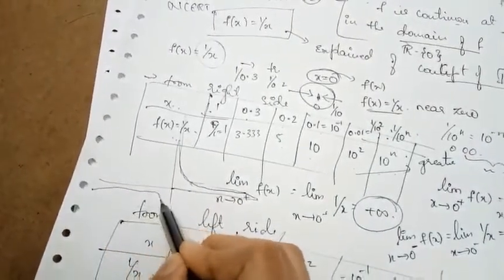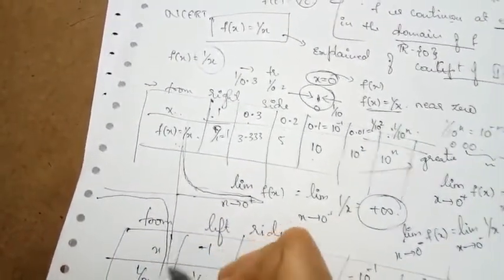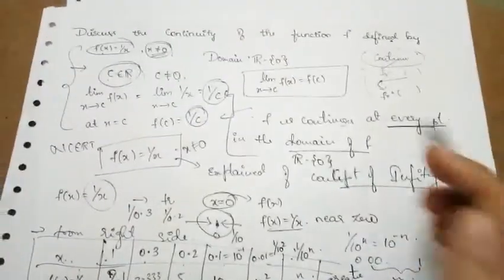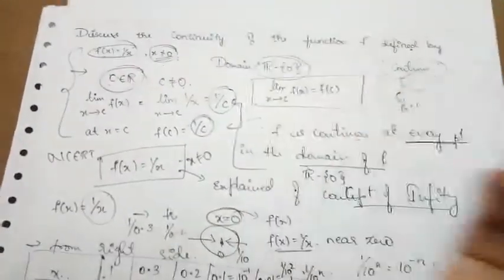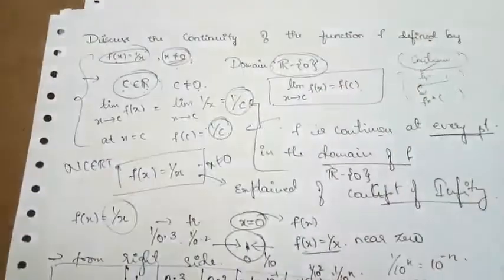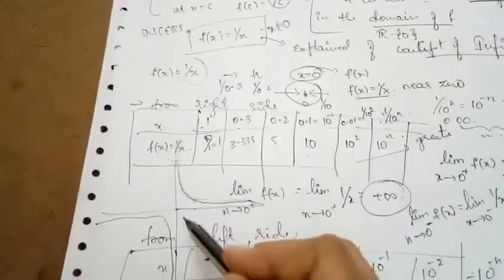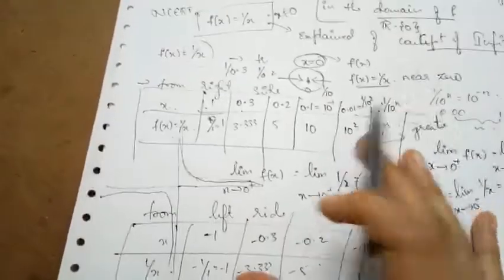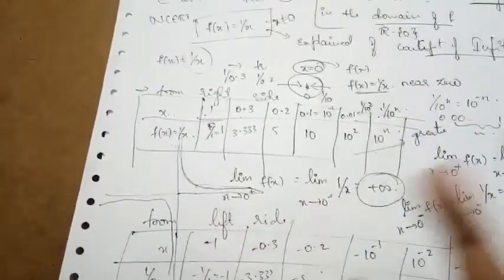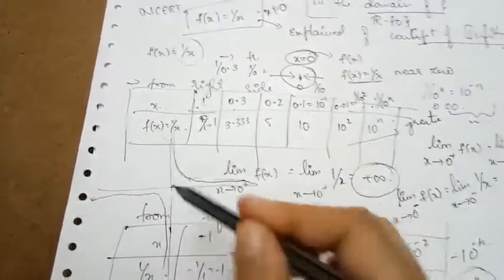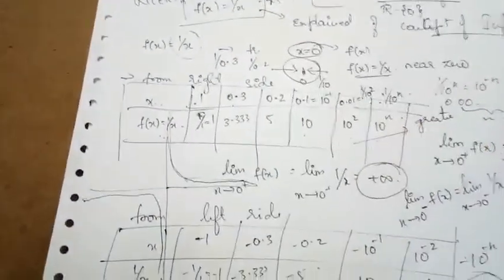Clearly, as I said, this function is continuous when x is not equal to 0. When I said this function is continuous, the domain of the function was what? Set of real numbers minus 0. So in the domain the 0 did not exist at all. Since 0 did not exist, it is not a point of continuity, I mean a point of discontinuity, because 0 is not defined in the domain. So we are lifting the pen at that point where the function is not defined.